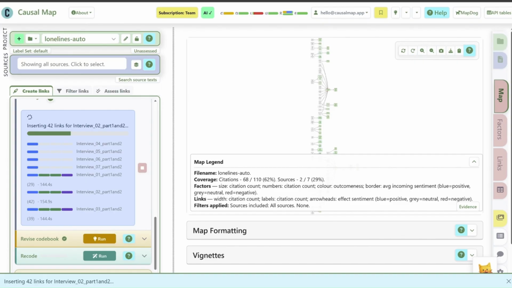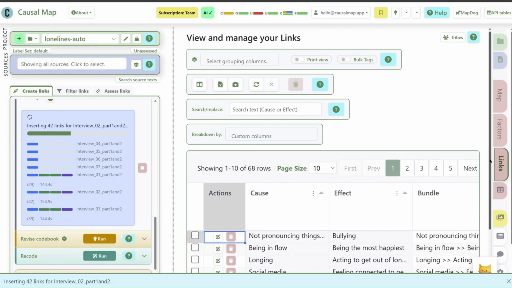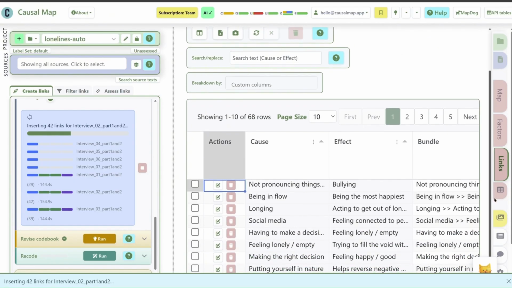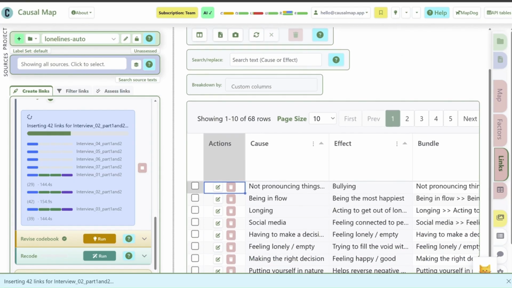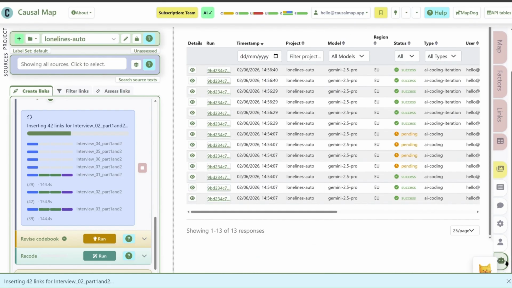Right, now comes the exciting part, and you can see the coded text starting to arrive. Overall, we're about halfway through. Some of the interviews are done completely. The map is starting to build up here. And if we look at the links table, as it gradually fills up, so far there's 68 rows, there will be more. And if you want, you can also look here at the responses table, where you can see these are all of my calls to the AI.